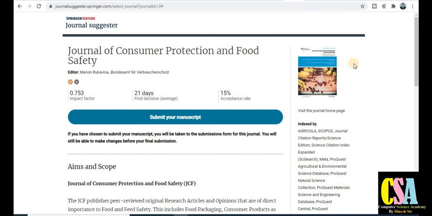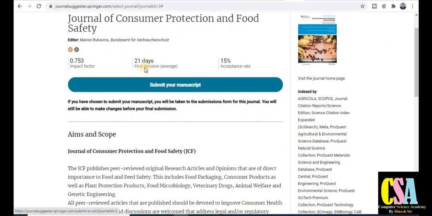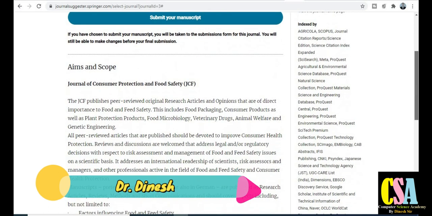The next journal is the Journal of Consumer Protection and Food Safety. The acceptance rate of this particular journal is 15%, and you will get the notification in 21 days. So it is a really very good and quick publication journal. Within 21 days you will get the notification whether your research paper is accepted or not, or needs minor changes.